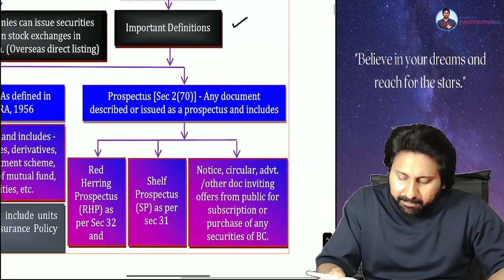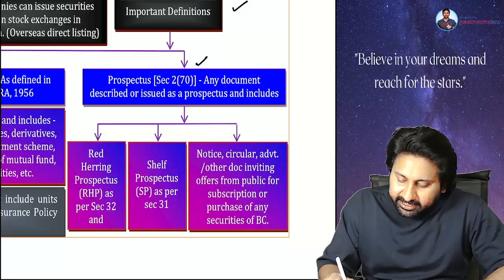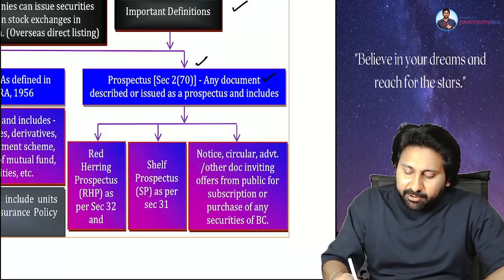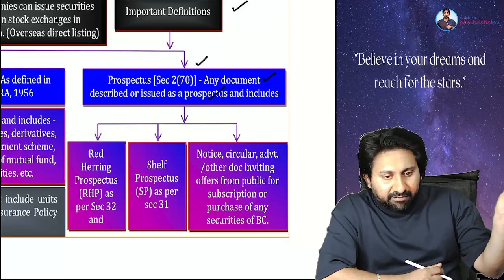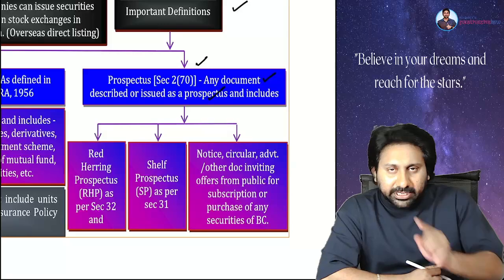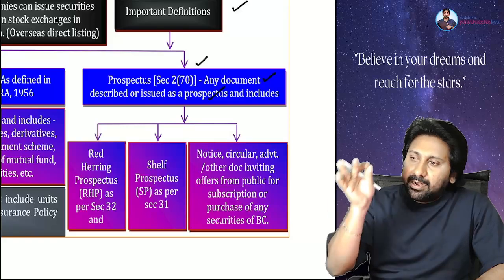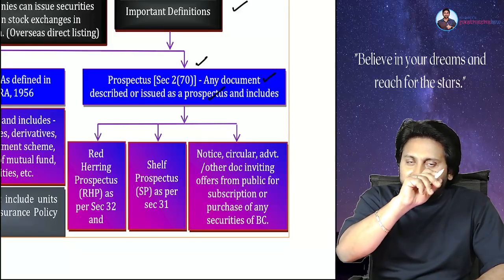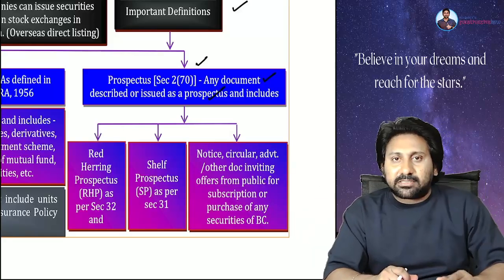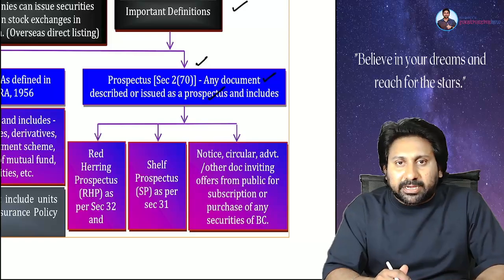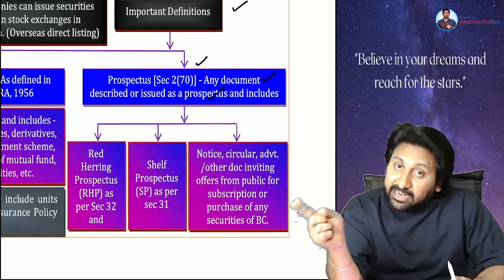Next. Some important definitions. What is the definition of the term prospectus? Prospectus is a document which is described or issued as a prospectus. Means, take a document, on the cover page of the document, if you write prospectus, you describe it as a prospectus or not, automatically it will be deemed as a prospectus. I repeat one more time. Take a rough paper, write down that there prospectus of TCS, and if directors and chairmen sign on that, that will be prospectus. Sir, how come a nonsense paper can become a prospectus? That is different issue. The moment you describe something as a prospectus, it will take the form of a prospectus.